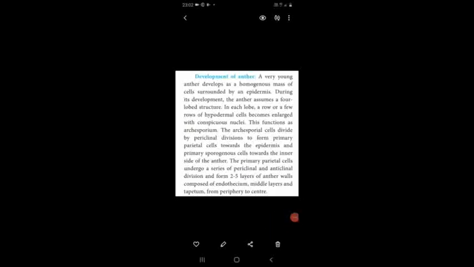Dear students, periclinal division means a single cell undergoes division in a parallel position, which forms two cells. One is called a primary parietal cell, which faces towards the epidermis, and the other is the primary sporogenous cell, which faces towards the inner side of the anther.